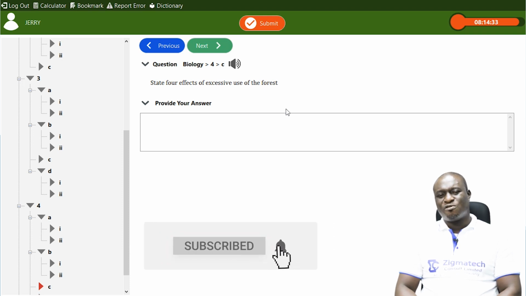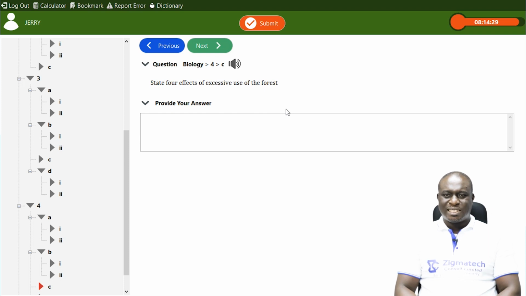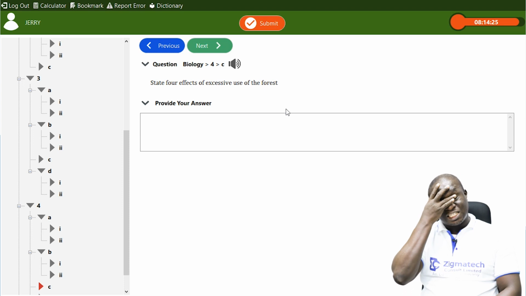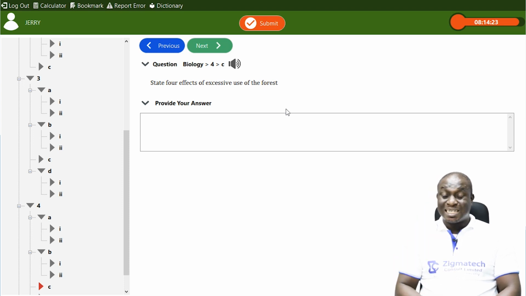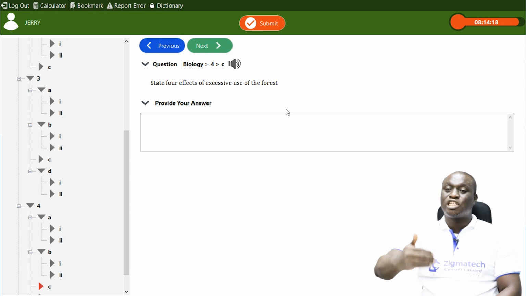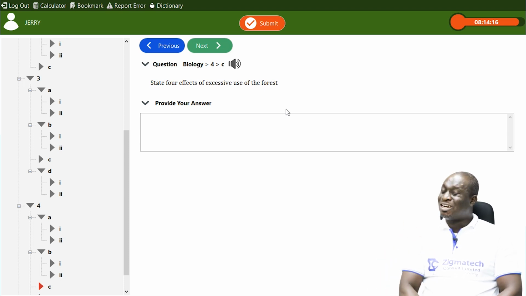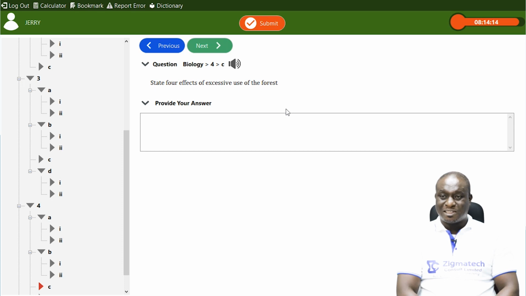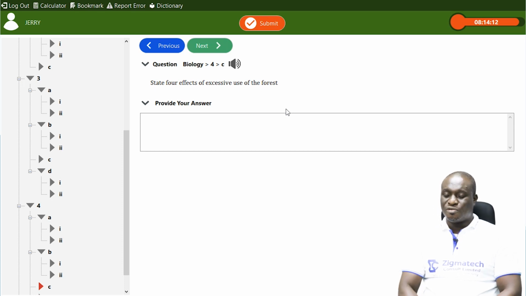In fact, one of the effects is that it leads to desertification. Desertification is the transformation of a vegetative piece of land into a desert-like environment. That is, it is encroaching into a desert. So one negative effect of excessive use of the forest is desertification.